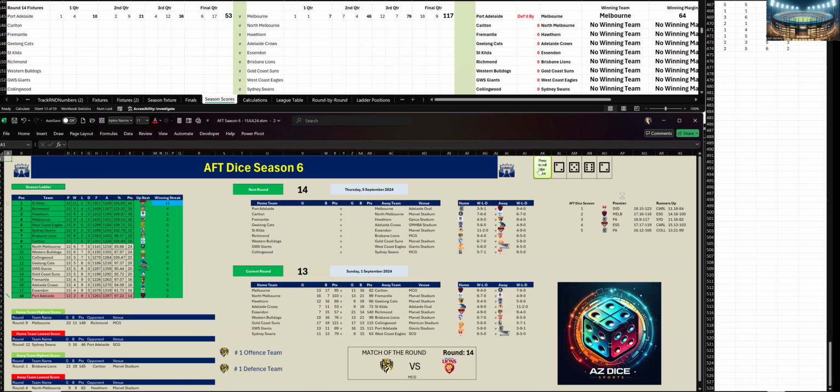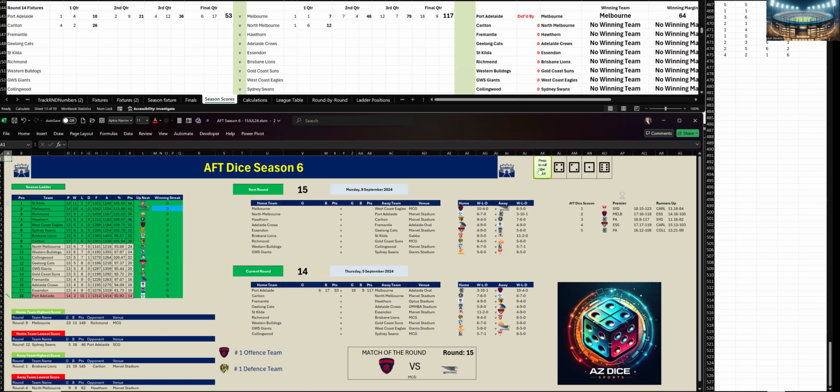Port Adelaide are still on the bottom of the ladder. Final scores, Port Adelaide 6-17-53 to Melbourne 18-9-117. All right, let's go to the next game. It is Carlton versus North Melbourne at MRVL Stadium.